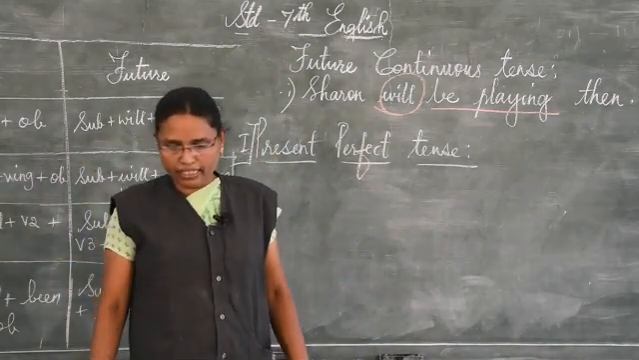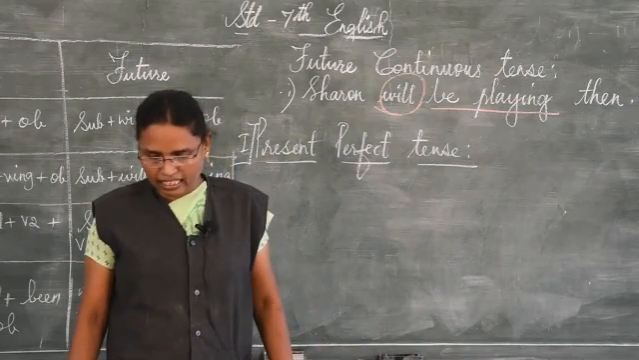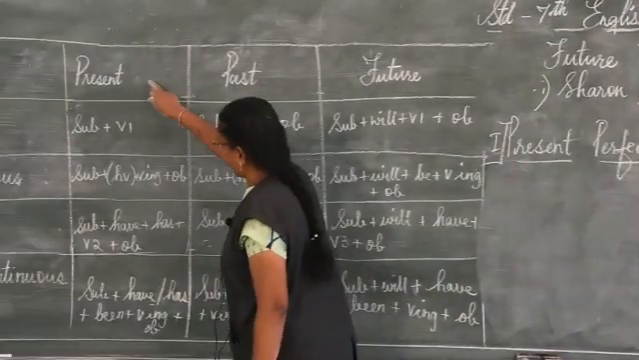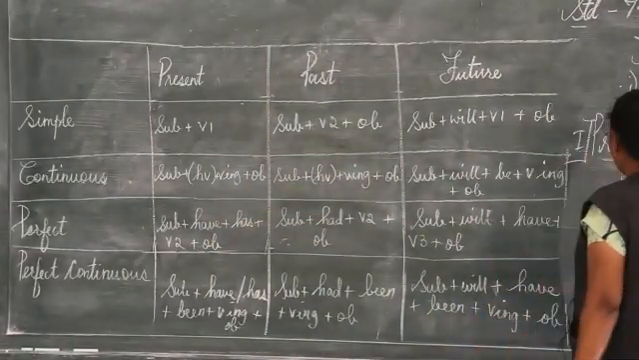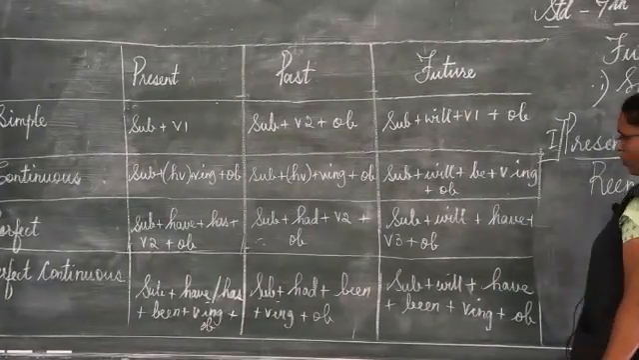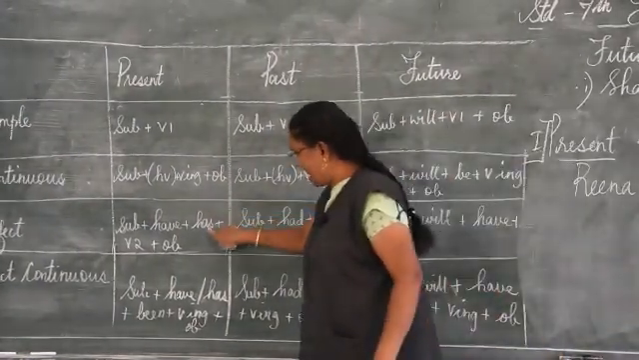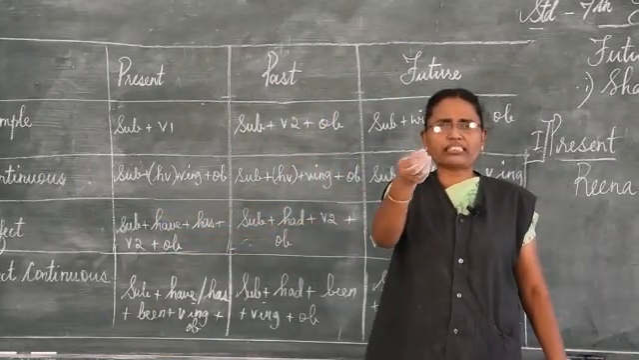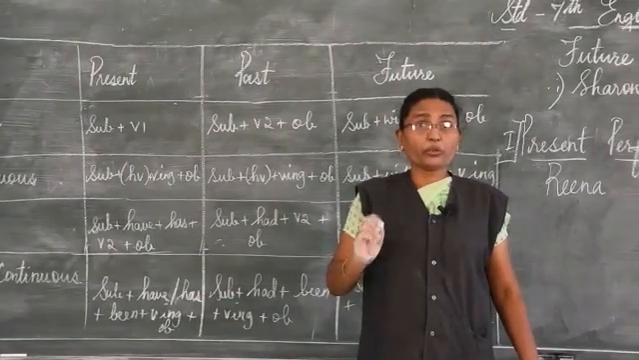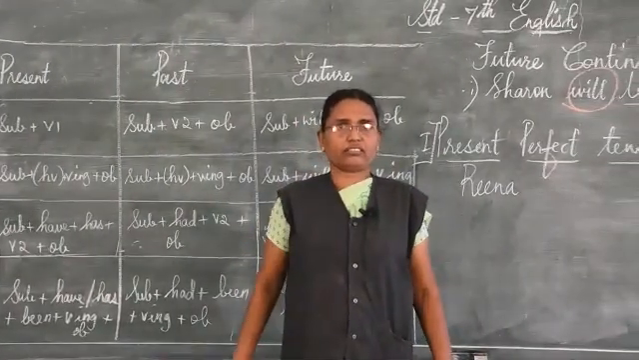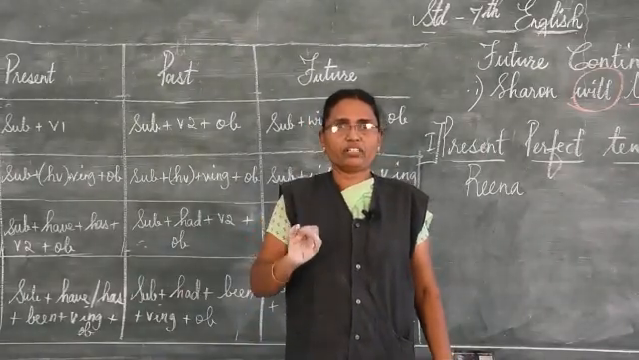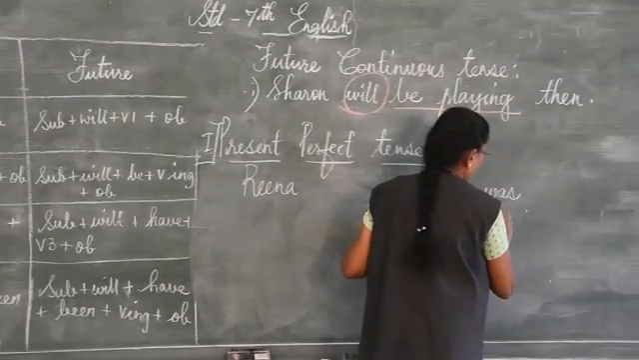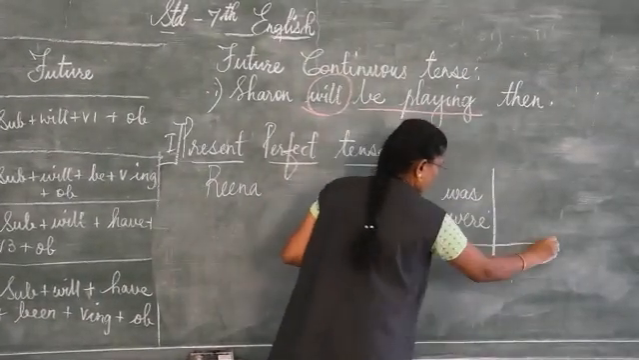For an example, Reena has done her homework. Reena, see, use this now. Subject, Reena, okay. Where do you use has? Where do you use have? For an example, children, I want to give you some little tips. Wherever you come across was, were, has, have.